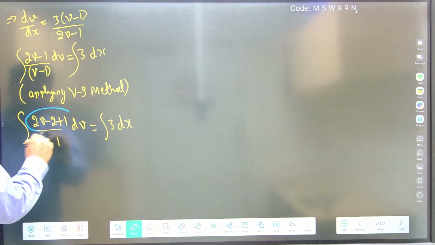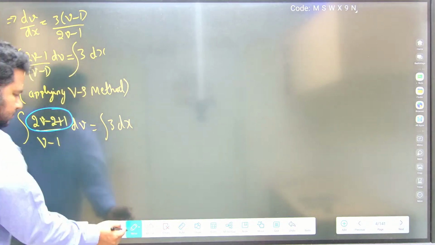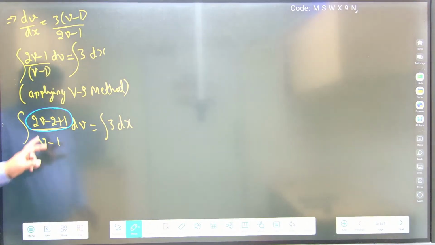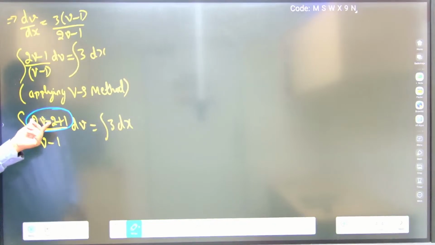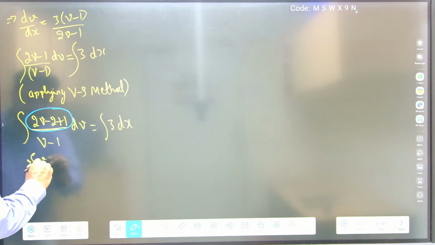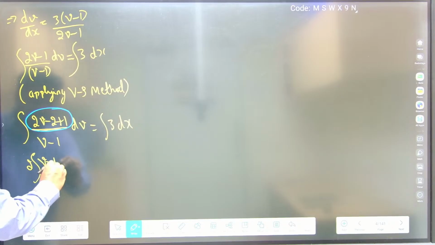Writing like this is my very important key step. Now see here, 2v minus 2 by v minus 1. So what can I do here? I can take 2 common, separate and integrate it. This I can write as 2 times v minus 1 by v minus 1 into dv.